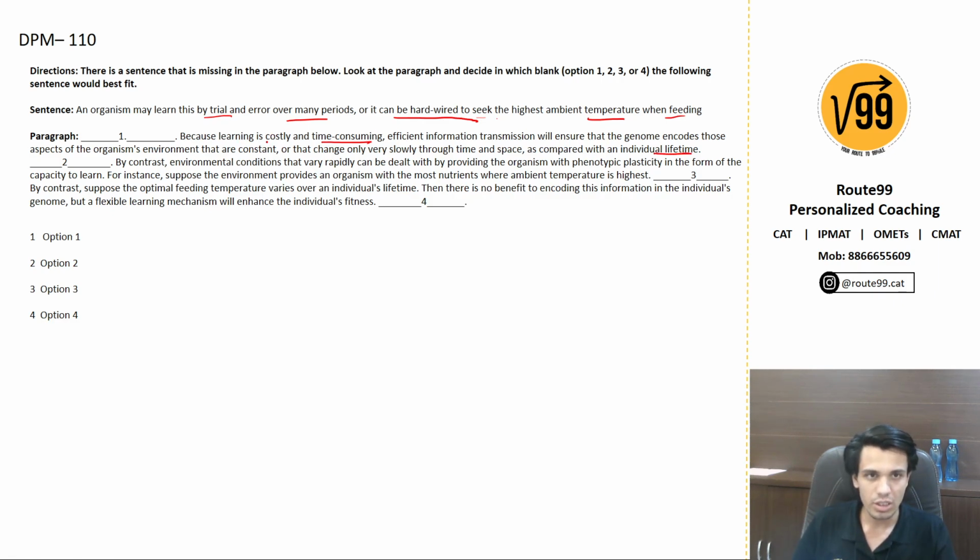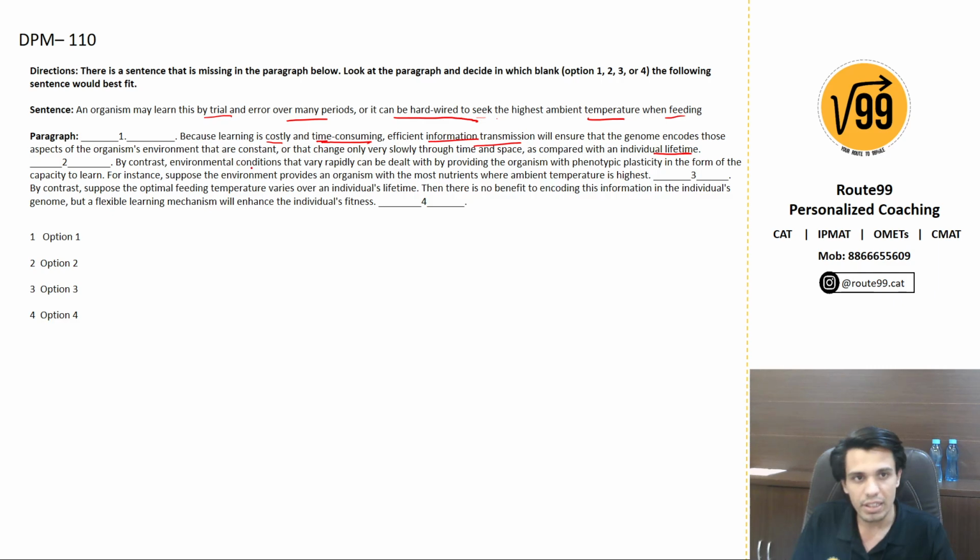So, because learning is costly and time consuming, efficient information transmission from genome to genome made sure that only those things are passed on which remain constant, which change very slowly with time and space. Only those things get transferred in genes. The things which keep on changing do not, because there's no point in learning them through genes. That would just occupy space and would not even yield benefits for the organism in its life.